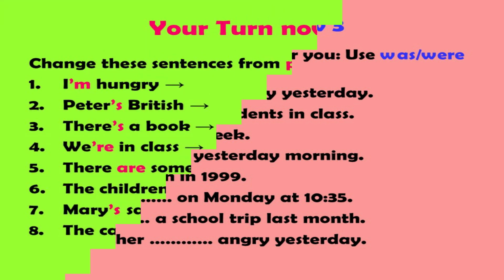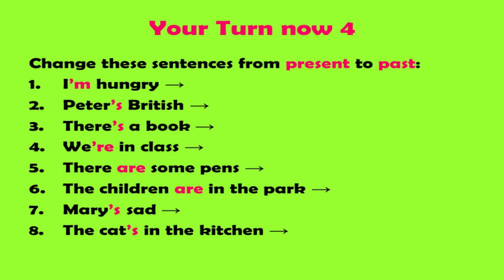The last exercise says, change these sentences from present to past. Of course, you have a form of to be in the present, and you've got to change the sentence into the past, talking about the same situation, but this time in the past.